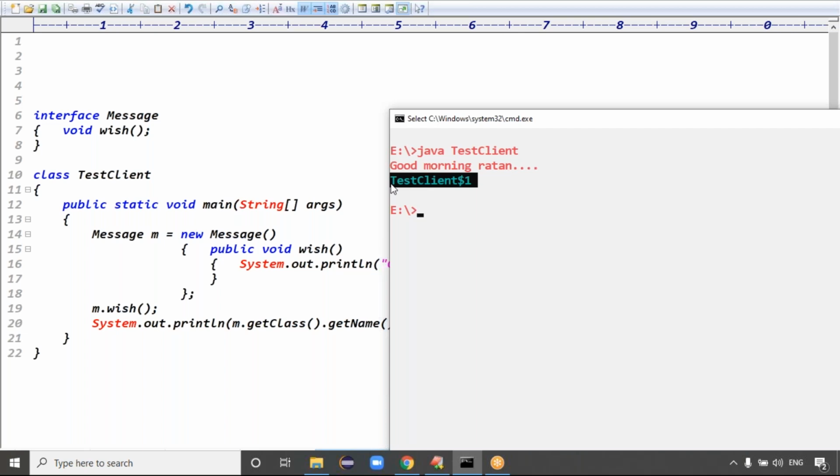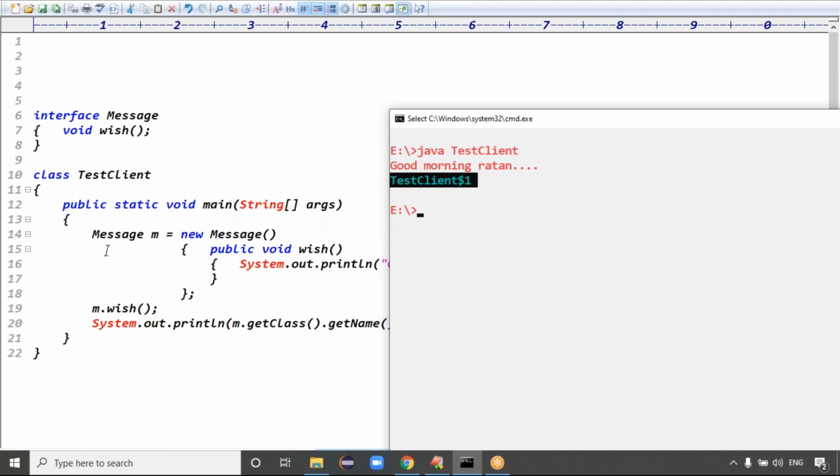Any specific Java version, 1.4 or 1.5? Which version onwards are we using anonymous classes? No, it is there from Java 1.1 itself. In Java 1.0 we don't have the inner classes concept. The inner classes, nested classes concept is there from the JDK 1.1 version basically.